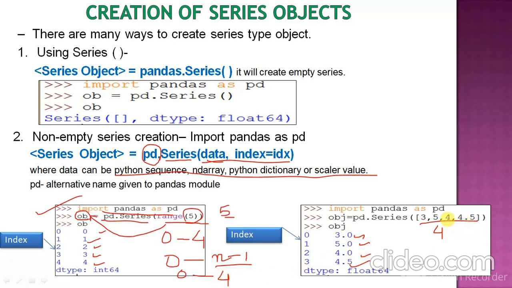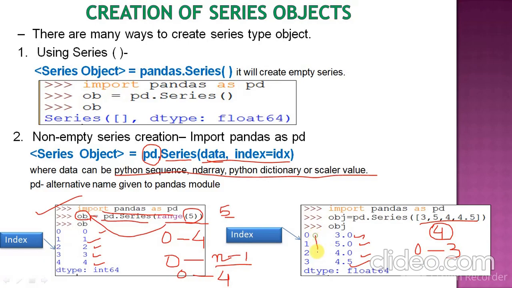Because of 4.5, 3 को हमें 3.0 कहते हैं क्योंकि जो भी हमारा यहाँ पे डाटा है वो होमोजीनियस होना चाहिए. But again, the number of elements are 4. So indexing will begin from 0 to 4 minus 1, that is 3.